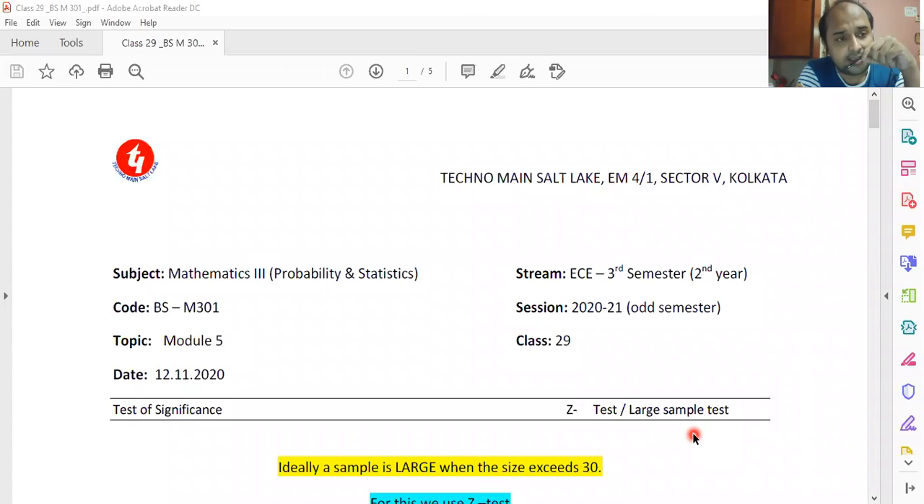But statisticians, after doing lots of mathematics based upon mathematical models, have decided that the universally accepted limit for deciding whether a sample is large or small is 30. If the count of the sample exceeds 30, it is considered a large sample. If it is less than that, we consider it a small sample.